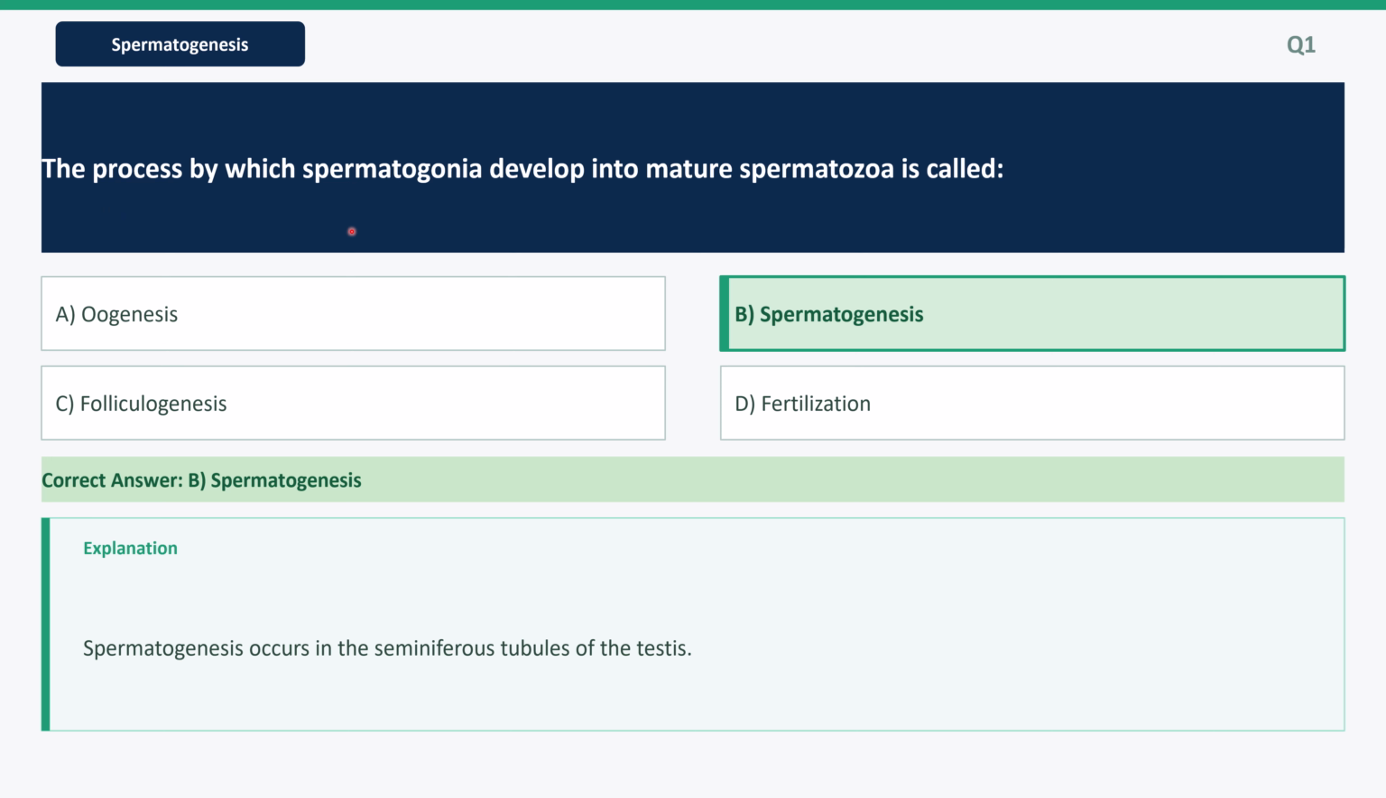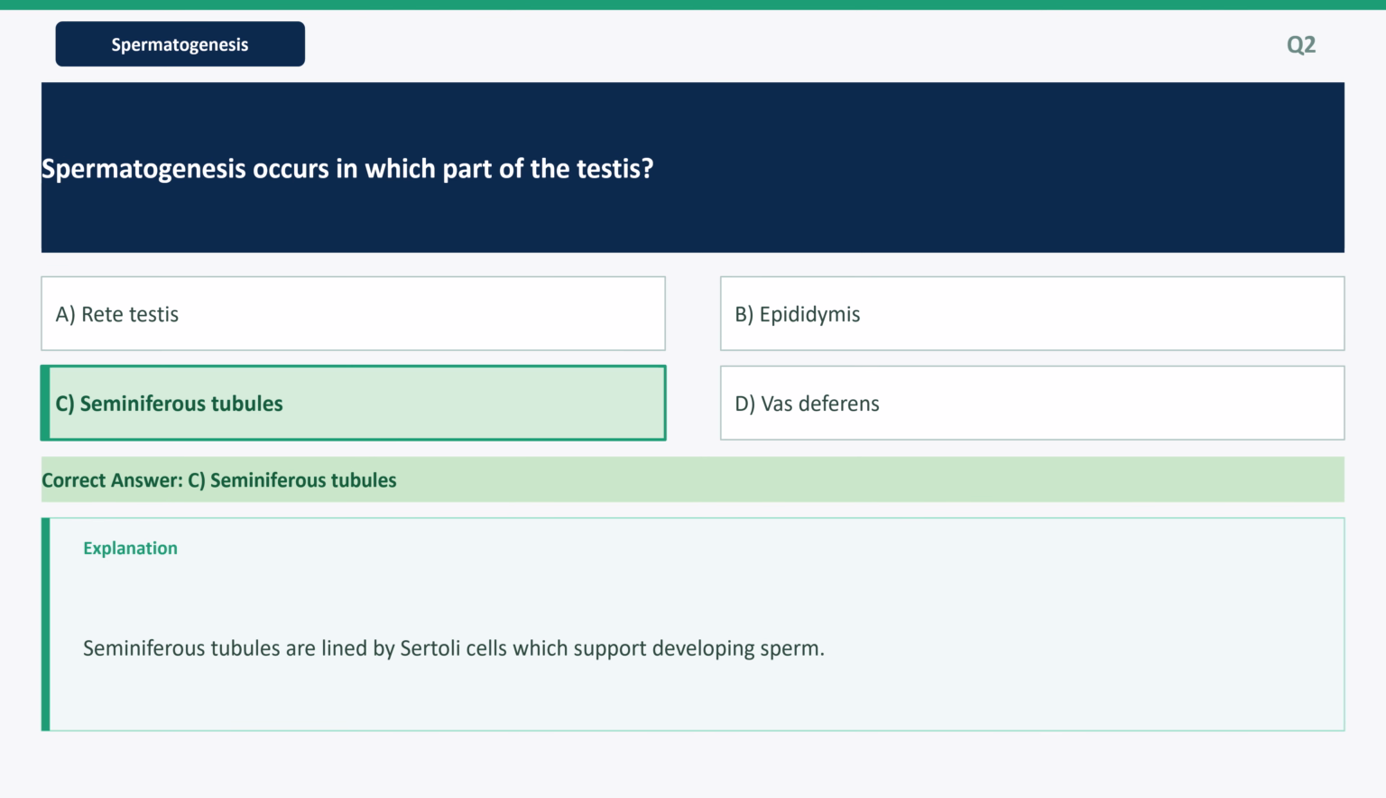Question: the process by which spermatogonia develop into mature spermatozoa is called. It's option B, spermatogenesis. Here is the explanation: spermatogenesis occurs in the seminiferous tubules of the testis. By the explanation, you can cover one more MCQ from the relevant topic. Question 2 from the topic: spermatogenesis occurs in which part of the testis? It's option C, seminiferous tubules. Explanation: seminiferous tubules are lined by Sertoli cells which support developing sperm.